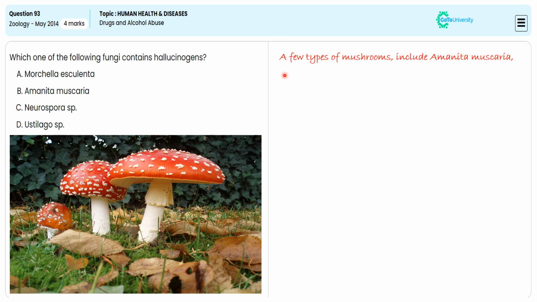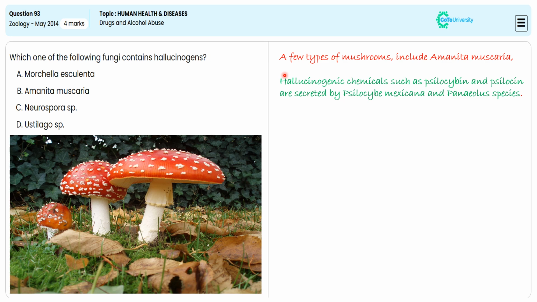Hallucinogenic chemicals such as psilocybin and psilocin are secreted by Psilocybe mexicana and Panaeolus species. So, these hallucinogenic components bring great damage to the human cell and deviate the nerve impulse transmission.